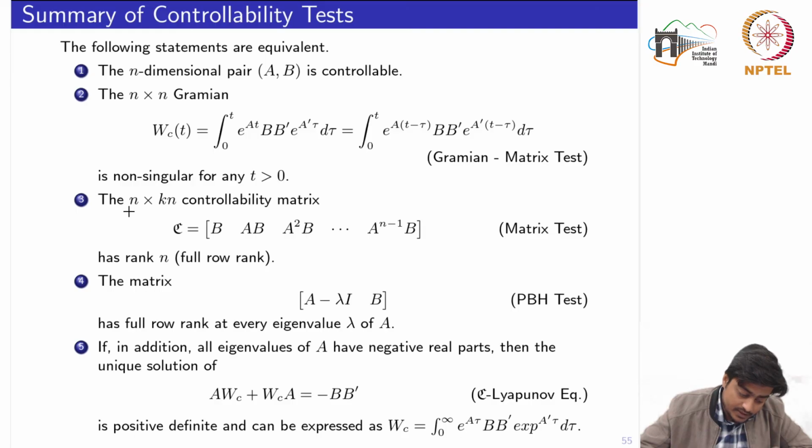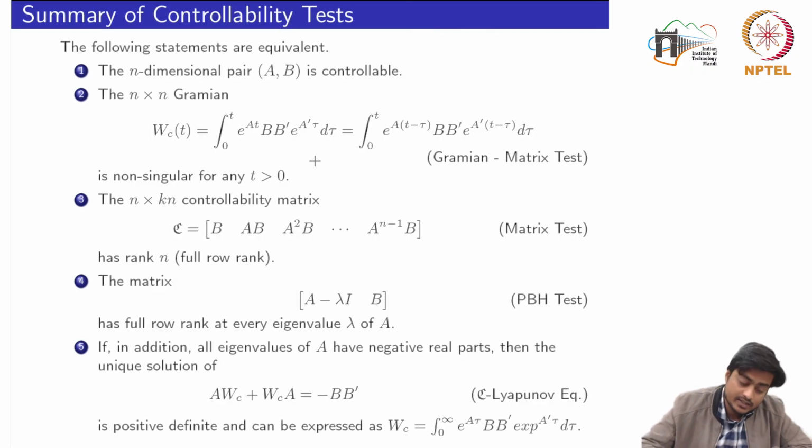The third statement says that the n cross k times n controllability matrix, where k is the dimension of the control input, has rank n, or say that this is a full row rank. This is again a matrix test. So all these 5 results are in fact for the LTI case.